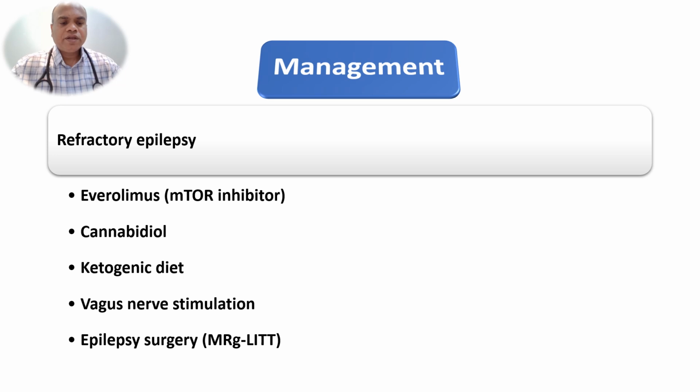Other drugs we can try are cannabidiol, and in refractory cases ketogenic diet and vagus nerve stimulation. Recently, in the research stage, epilepsy surgery, that is magnetic resonance guided laser interstitial thermal therapy, for resecting cortical tumors which are responsible for refractory epilepsy.